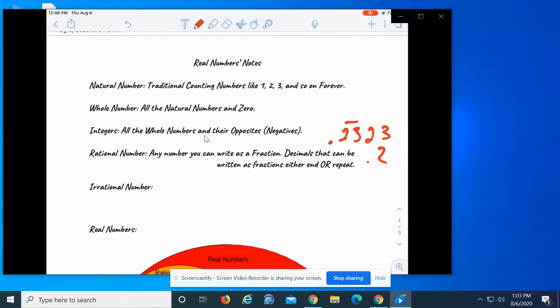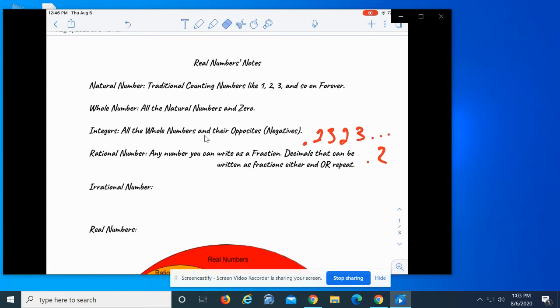See how the 23 repeats? Because it has a pattern to it, we call that a rational number. And sometimes you'll see this as 0.2323 ..., indicating it's going on forever.